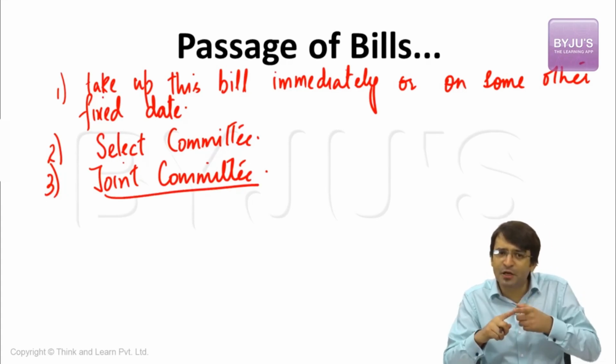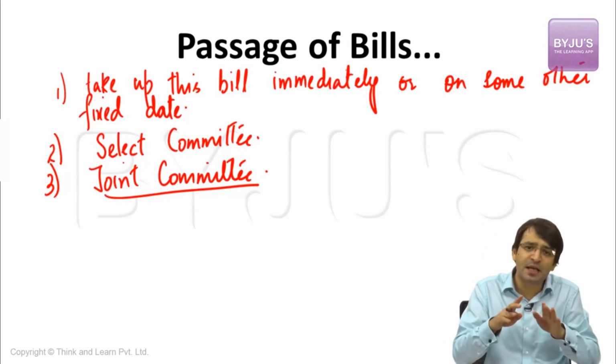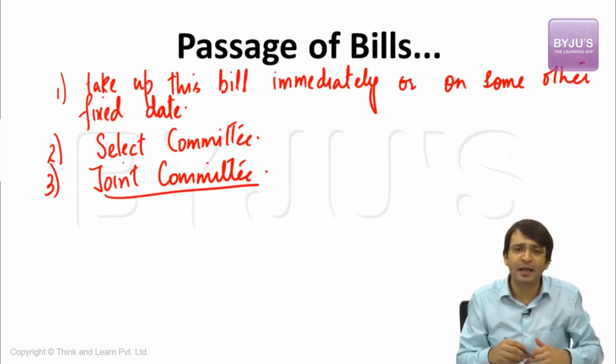Select committee means only members from that house in which this bill is pending. Joint committee would mean members from both houses of the parliament, Lok Sabha as well as Rajya Sabha. And ultimately, there's a fourth option also.